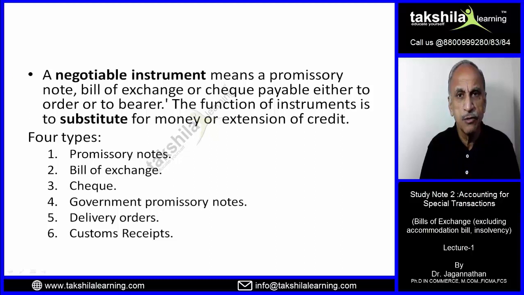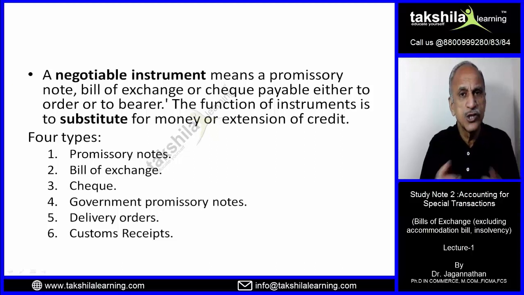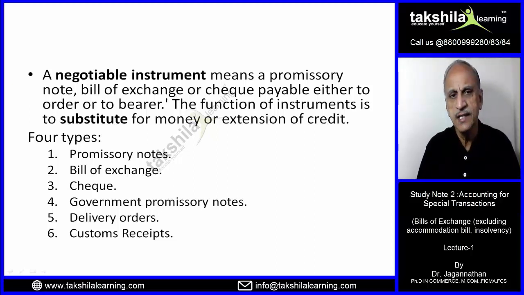I just explained to you, or a check, which you know already. Bill of exchange and checks are the same. Payable either to the order, that is, I promise to pay X, or to his order, or to the bearer. Bearer is a legal word. Anyone who holds a negotiable instrument legally. The function of the instrument is to substitute. This is the point that you must now try to understand. Substitute for money or extension of credit. It's a substitute for cash payment or is an extension of credit.